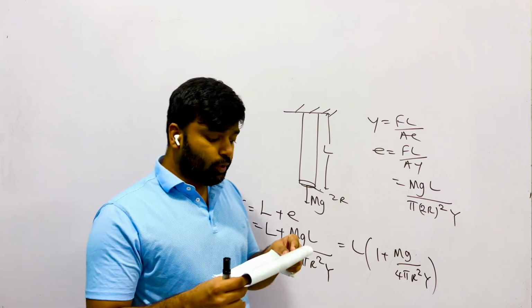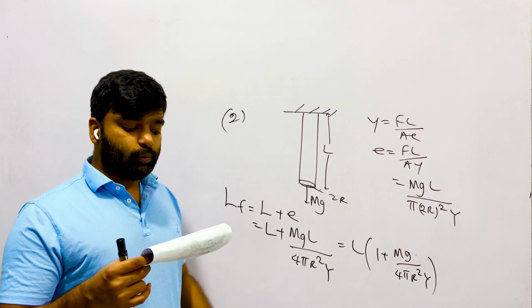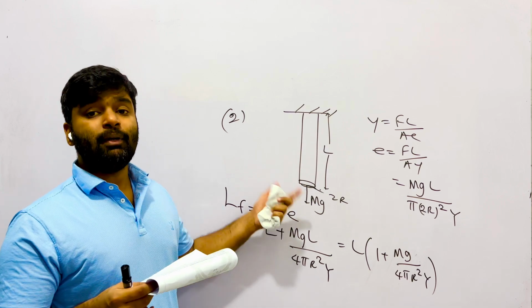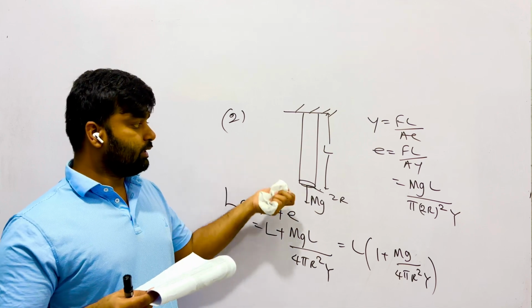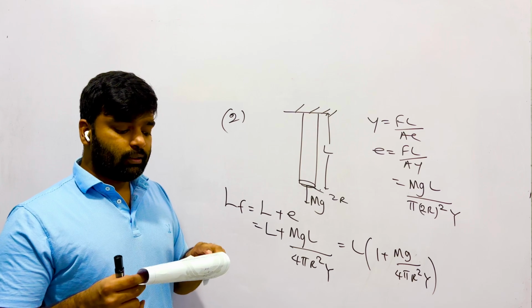As the radius is 2r, area is 4 pi r square, and area is in the bottom. There are two answers with 4 in the bottom, 4th and 5th. But the length will be added. The final length is equal to original length plus extension, not subtraction. Therefore, the 5th one is wrong, the 4th is correct.